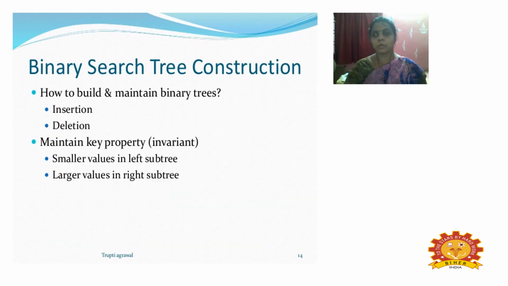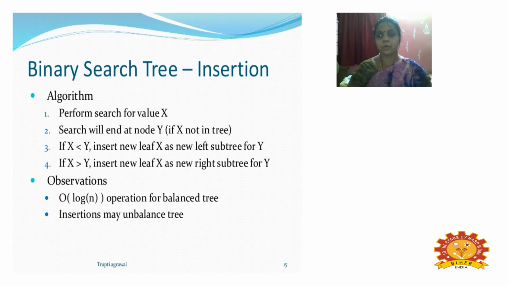Next we move on to binary tree construction for the insertion and deletion property. The smallest value belongs in the left subtree; that is the key property of inserting an element into the tree. The smaller value should always follow the property of the left subtree, and a larger value goes to the right subtree. So the algorithm for it: perform a search operation, take the value x and search all the nodes.